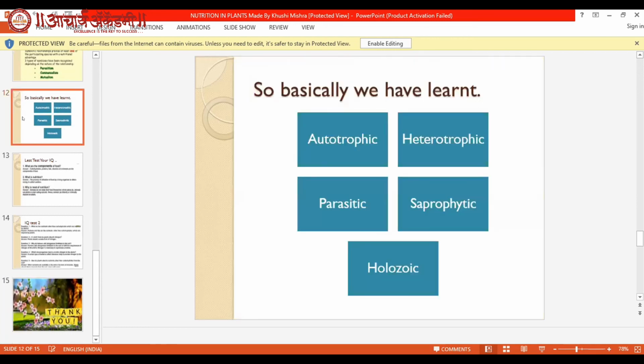So basically, till here we have learned what we mean by autotrophic mode of nutrition, heterotrophic mode of nutrition, parasitic mode of nutrition, and saprophytic mode of nutrition.